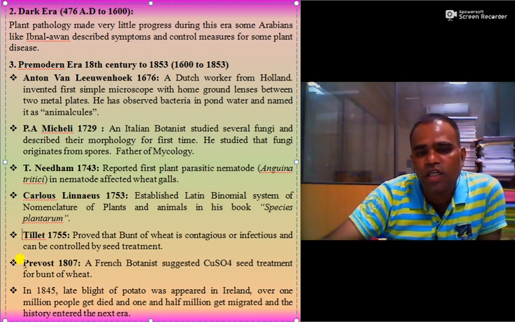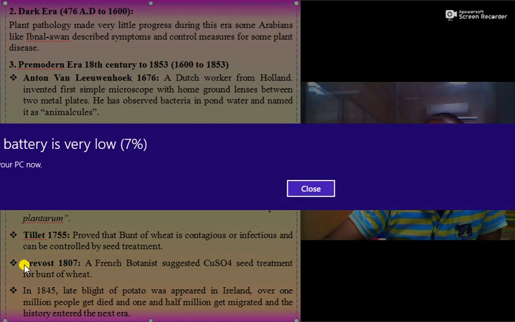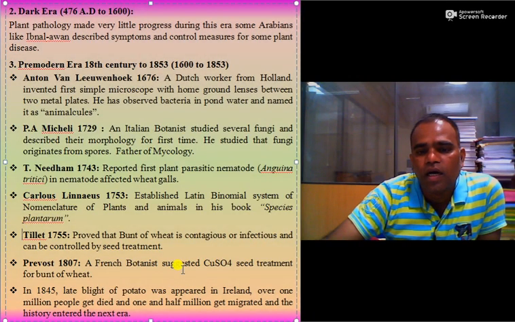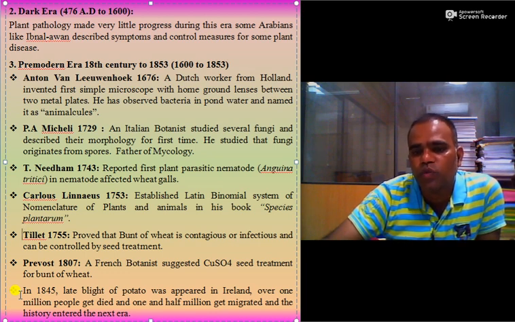Then Prevost in 1807 suggested copper sulfate seed treatment to control wheat bunt disease. In 1845, late blight of potato appeared in Ireland. Over 1 million people died, and 1.5 million people migrated, and history entered the next era.